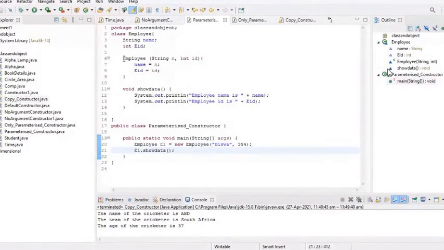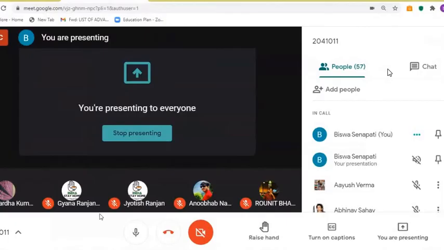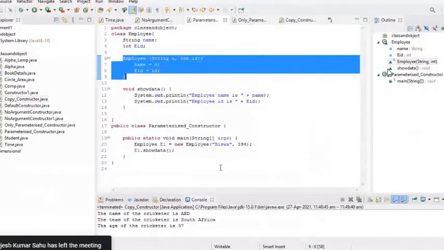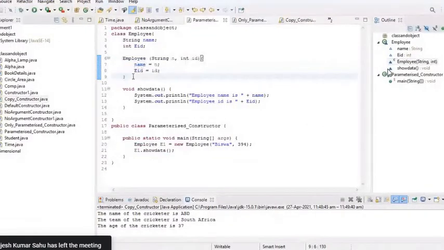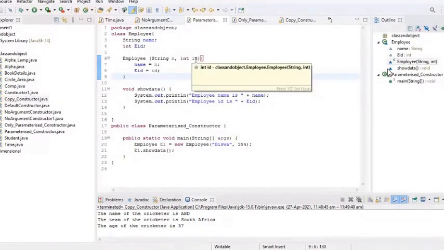So up to this, any doubt, just ask. Up to this, any doubt? Okay. So just remember what is parameterized constructor. Parameterized constructor means a constructor which takes some parameter, then that is called as parameterized constructor.